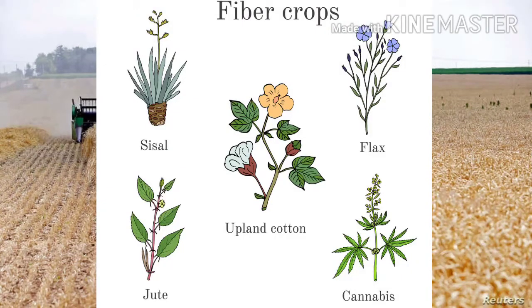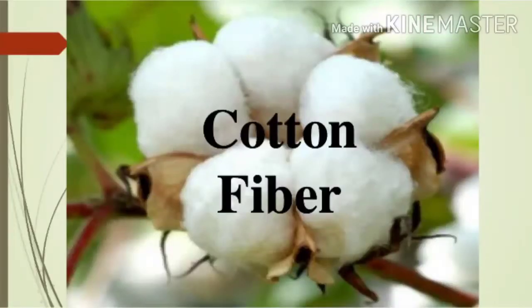Now let's move to the fiber crops. In the fiber crops, we include cotton and jute. Students, the cotton, jute, hemp and the natural silk are the four major fiber crops grown in the world. And if we talk about the cotton, it is a fiber and comes under non-food crop category.